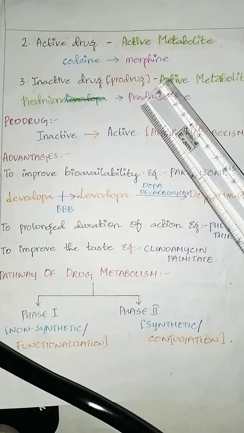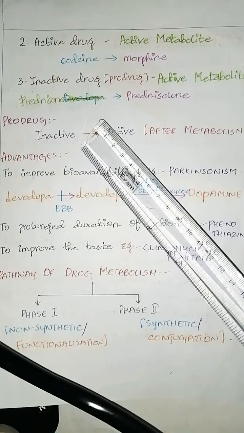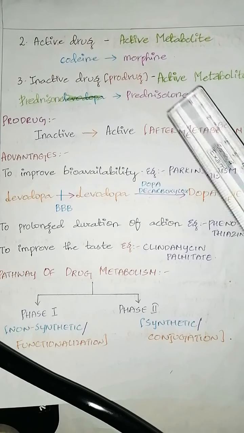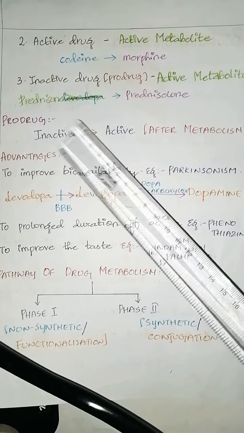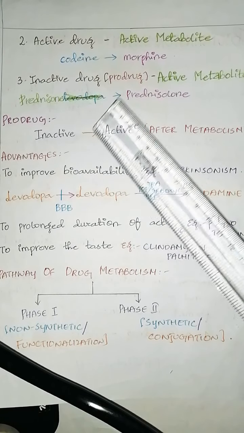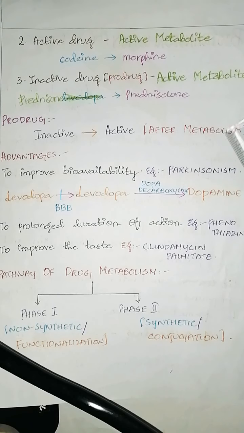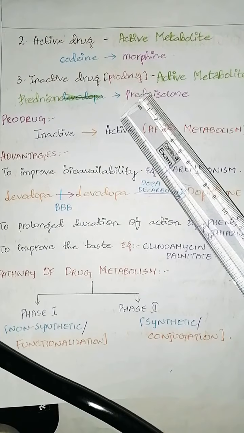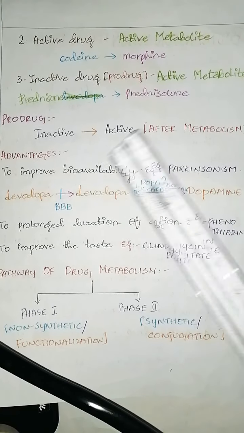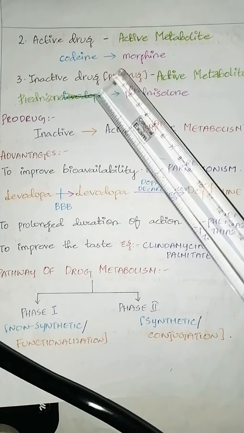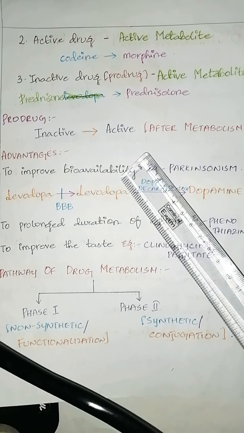So what is a prodrug? A prodrug is the conversion of an inactive form of drug to an active form of drug after metabolism. I repeat, an inactive form of drug gets converted to an active form of drug after metabolism, that is known as a prodrug. Advantages of the prodrug: to improve the bioavailability of the drug given in active form.